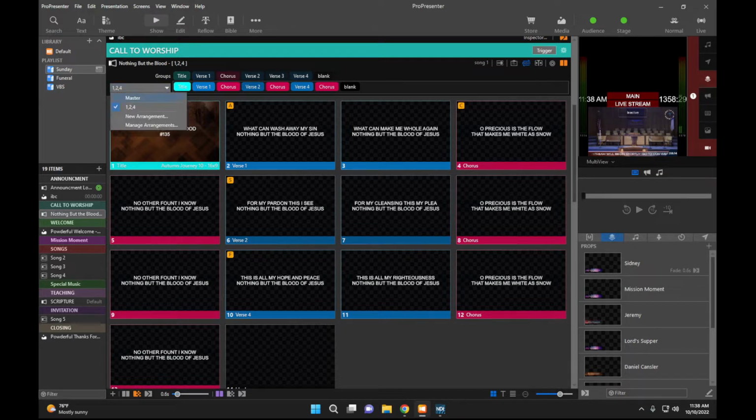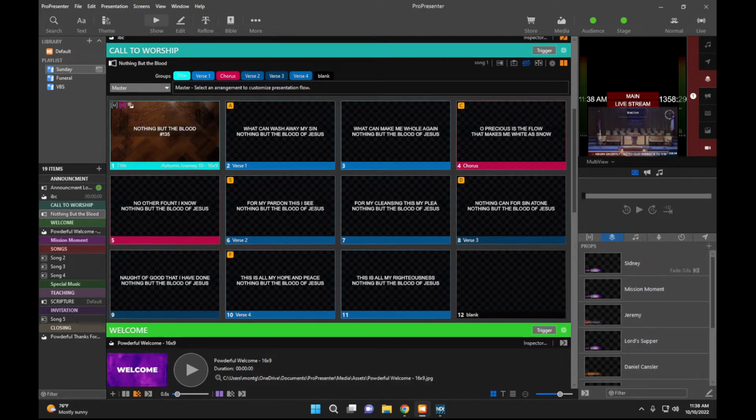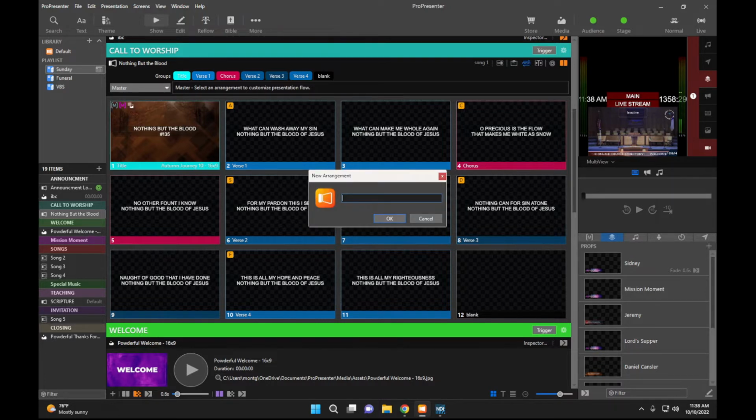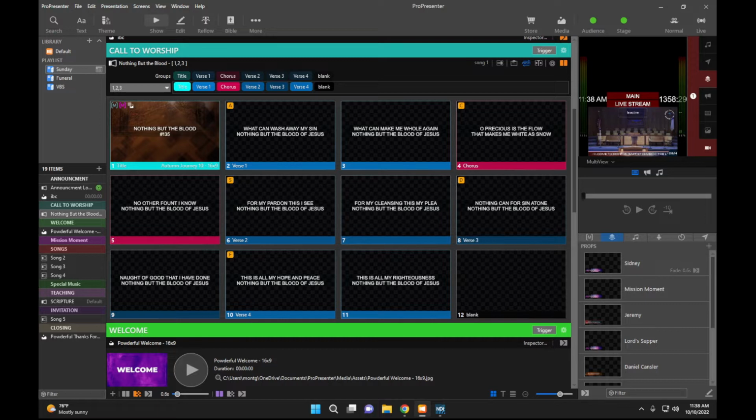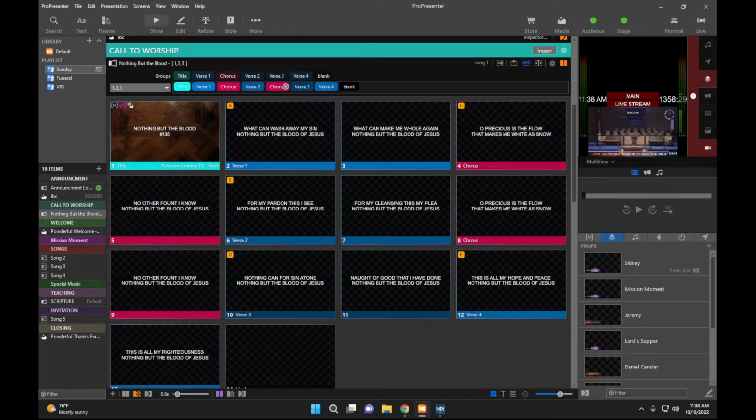Now, if it's like this and the arrangement's not in here like you like it, or how we're going to sing it, what you're going to do is start a new arrangement, and you can label it whatever you want, 1, 2, 3. I normally do this for the verses and click OK. And so now we have the opportunity to set this arrangement how we want. So we've got verse 1, we've got the chorus, we've got verse 2. Well, we need to add a chorus here. So we're going to click this chorus on the top line, and we're just going to drag it down. So now we have chorus.